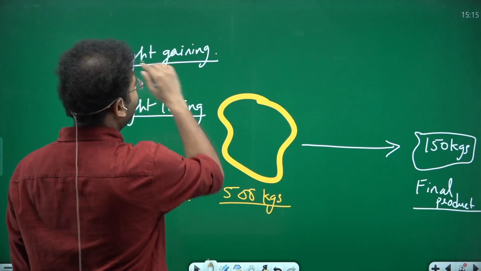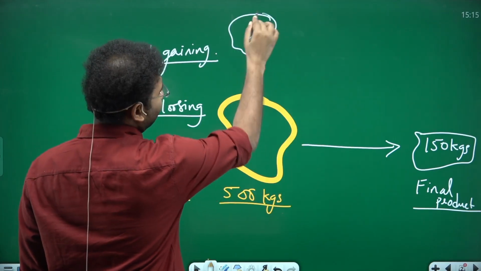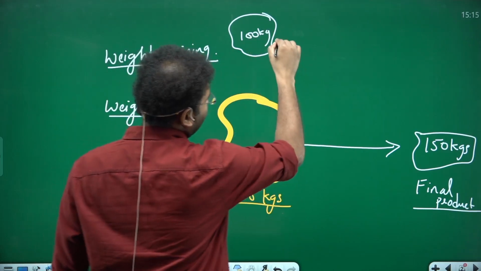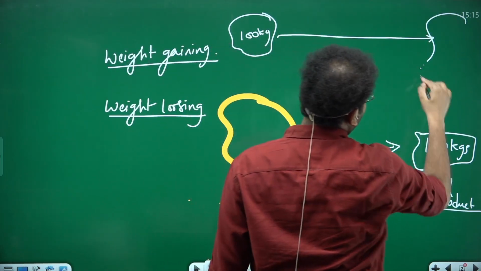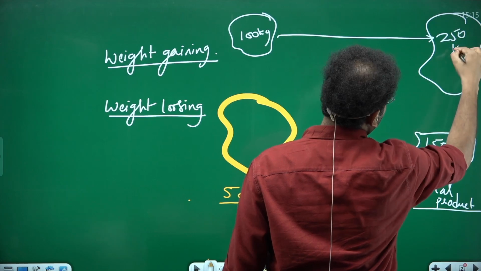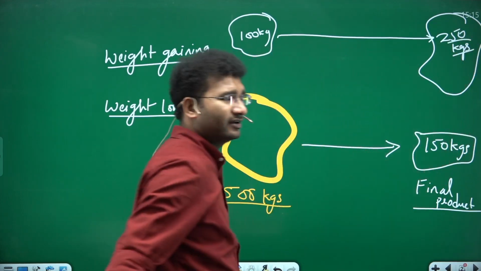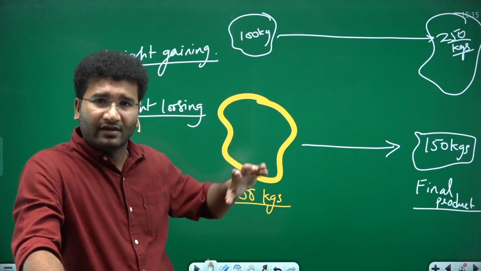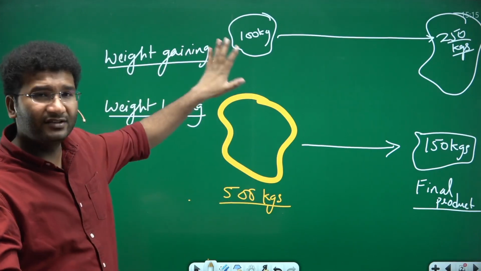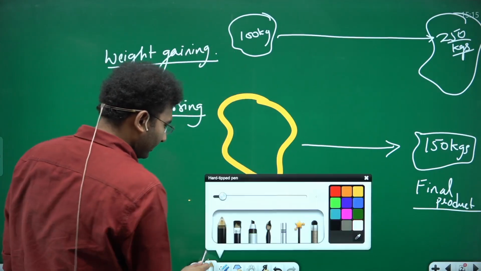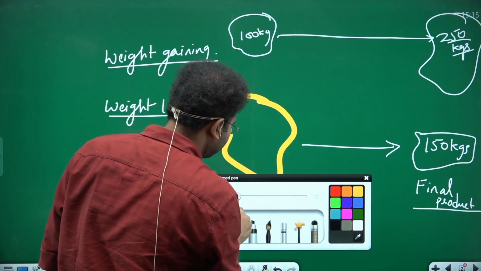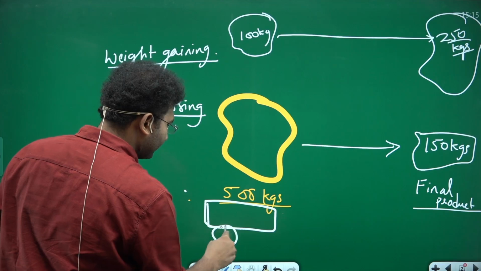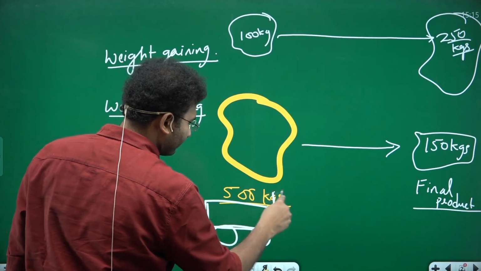Likewise, for weight gaining, if this is the size of the raw material which is 100 kgs, and the final product is somewhere around 250 kgs. Let's imagine, I'm just giving an imagination. So this is what is weight gaining. If suppose, in order to look into these two, if I have to put this into a truck, let's imagine I have to put this into a truck. So this is the truck which it needs to be put into, right?